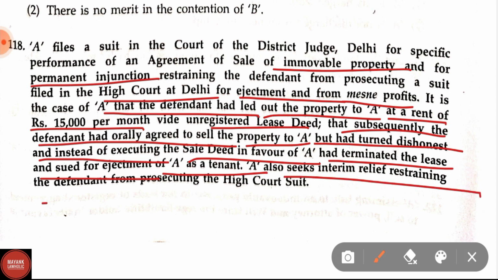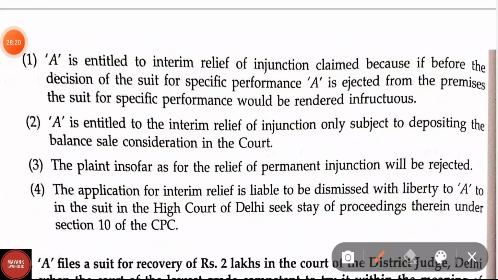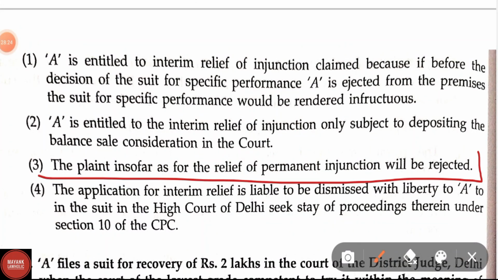A also seeks interim relief restraining the defendant from prosecuting the High Court suit. Correct answer is option third, that is, the plaint insofar as for the relief of permanent injunction will be rejected.